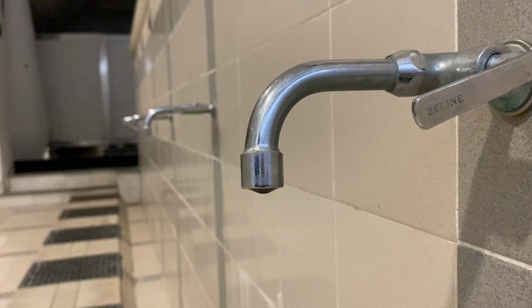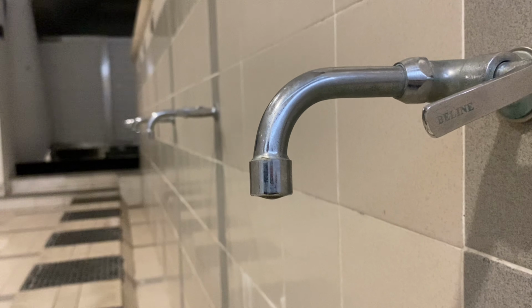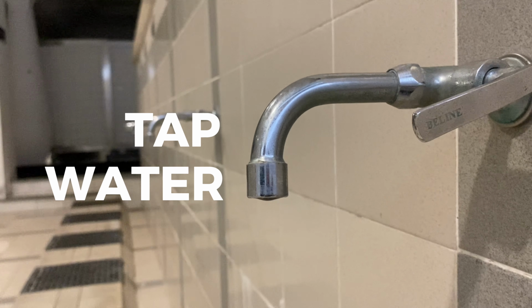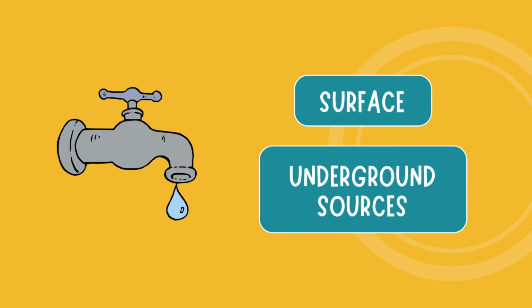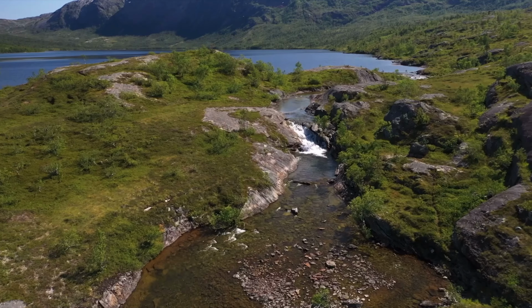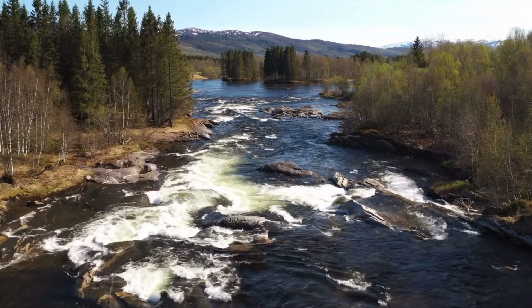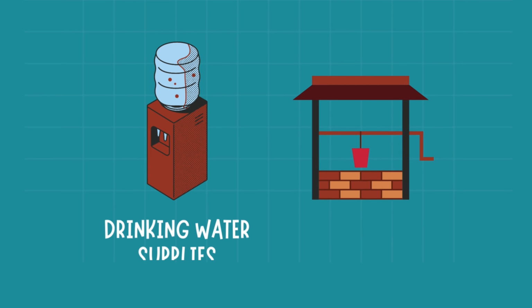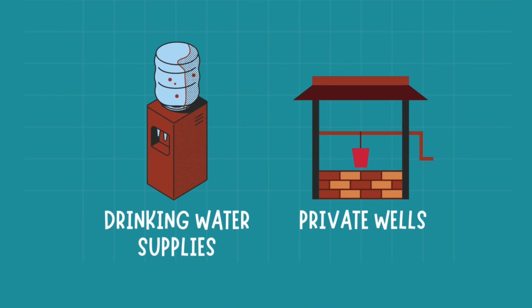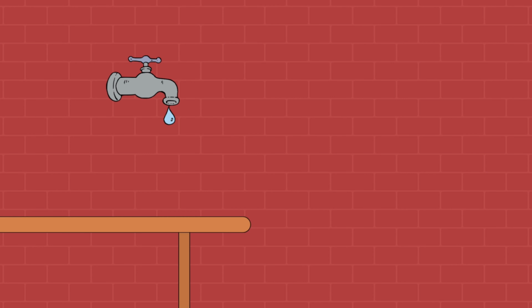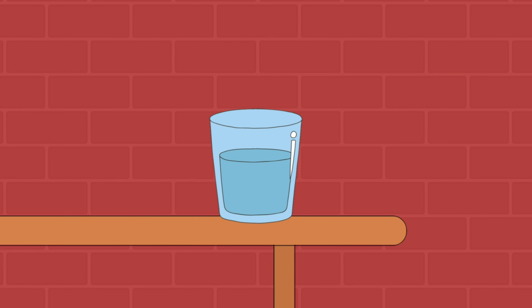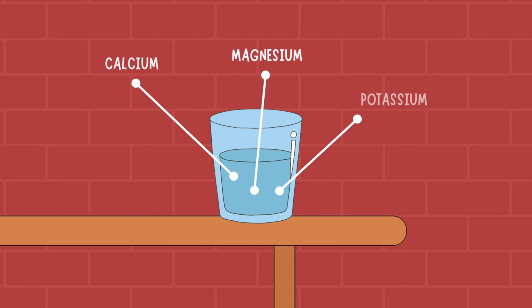Next, another type of water that we often use in our daily life is tap water. As we know, the water in household taps comes either from surface or underground sources, like rivers, streams, lakes, reservoirs, springs, and groundwater. These sources provide water to public drinking water supplies and private wells. Tap water contains added minerals such as calcium, magnesium, and potassium.